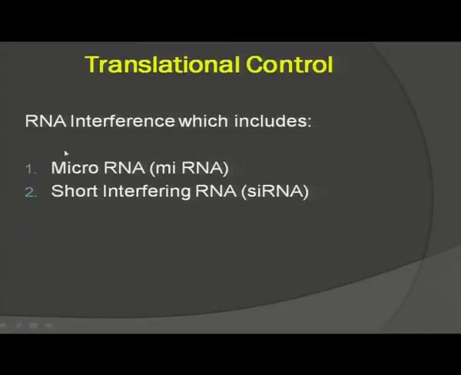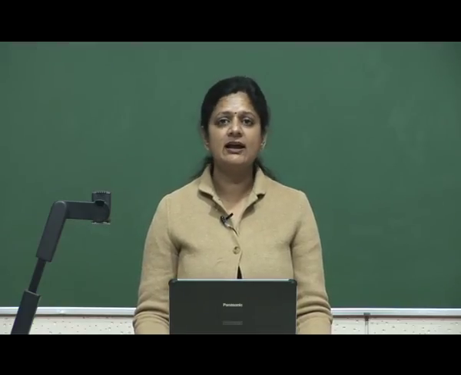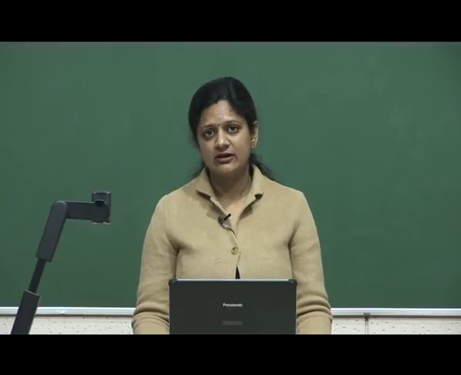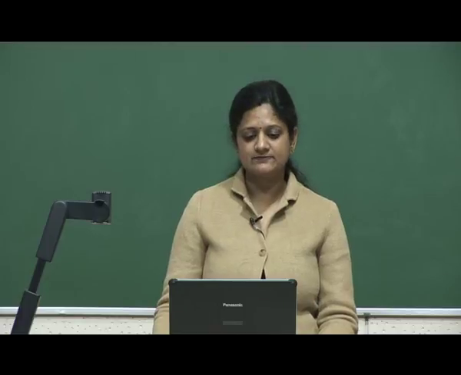These microRNA and short interfering RNA help in controlling the translation with the help of dicer and RISC complexes. It helps the degradation of messenger RNA.